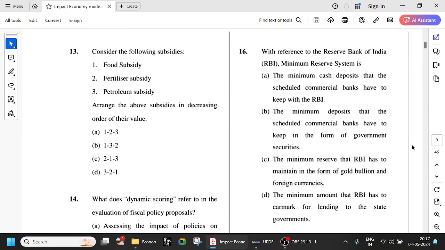So consider the following subsidies: food subsidy, fertilizer subsidy, petroleum subsidy. Arrange the subsidies in decreasing order of their values. So while reading the socio-economic survey or budget, etc., we have to look at the order of the values. You may not remember the exact amount of the subsidy, but you have to keep an idea of how much it is.